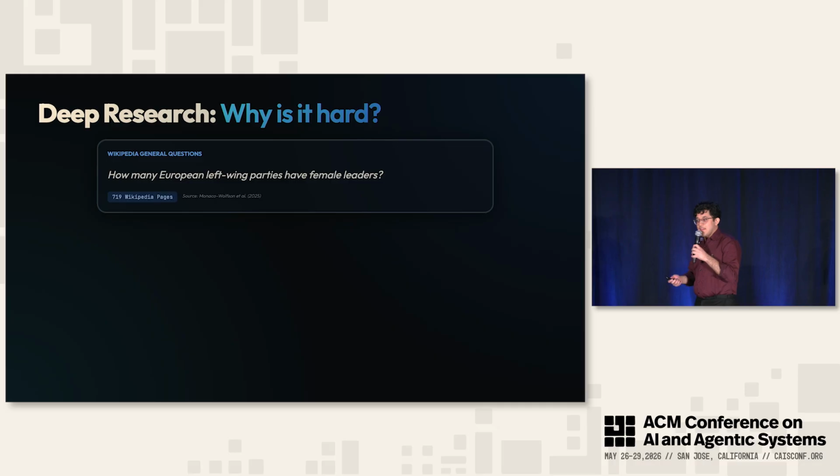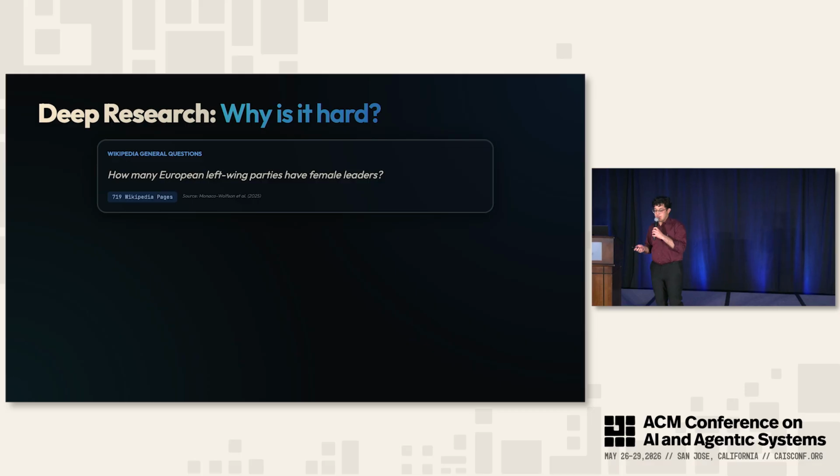We want to make the LLM better at solving questions such as how many European left-wing parties have female leaders. For an LLM to solve this, it needs to iterate and search through multiple different Wikipedia pages. In this example, the ground truth requires nearly 720 documents.